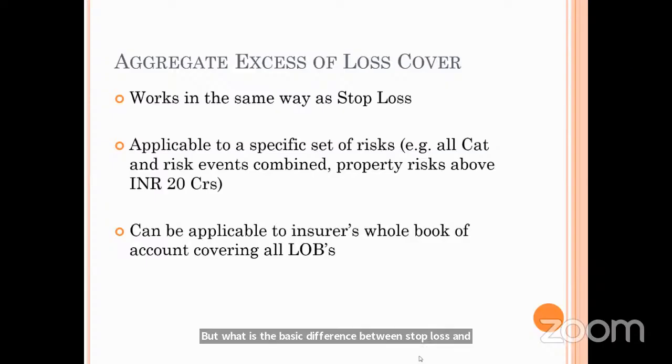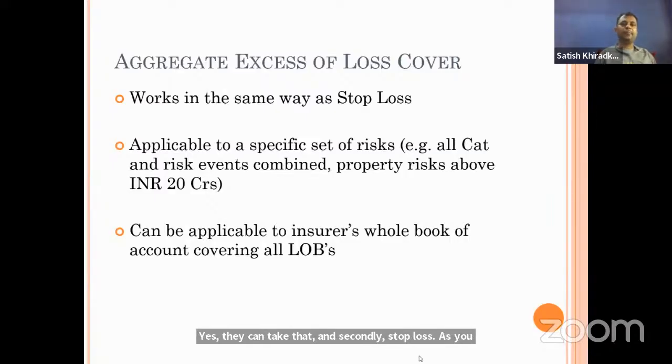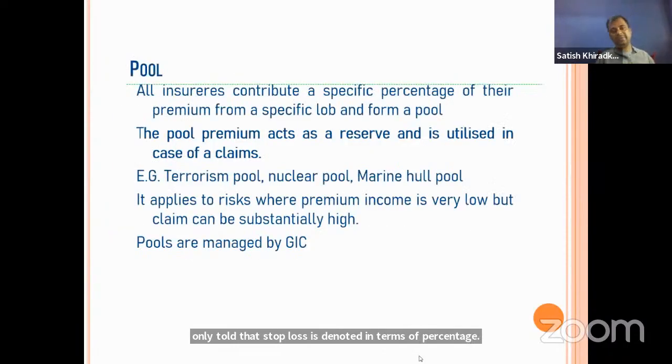Aggregate is covering all the business. Secondly, stop loss is denoted in terms of percentage, but this is termed in terms of amount. That is the difference.